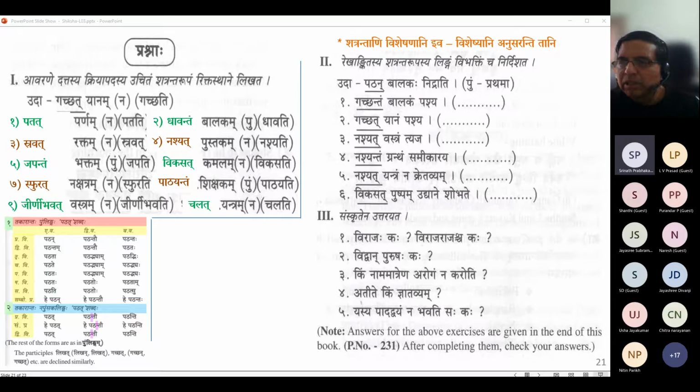Sir, one query. What is the query, Mahodaya? Sir, seventh one, Sfurat Nakshatram. If Nakshatram would have been in Dvitiya Vibhakti, it would have been Sfuranta Nakshatram, right? No, Sfurat only. You see here, Patat Patati Patanti. In Dvitiya Vibhakti also it is Patat only. Same way it is Sfurat only. So Aham Sfurat Nakshatram Akashe Asti, Pratama Vibhakti application. Aham Sfurat Nakshatram Pashyami, Dvitiya Vibhakti application.